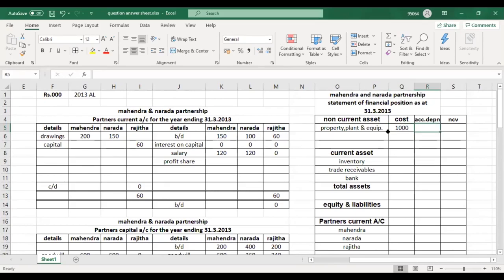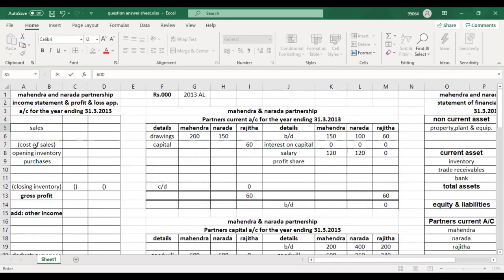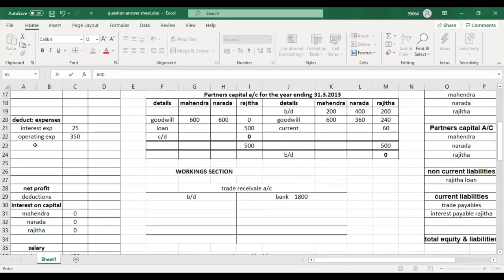That is not partnership, no? Write it and record it in the balance sheet. The PPE is recorded in the balance sheet. So I will write depreciation of PPE, 200.